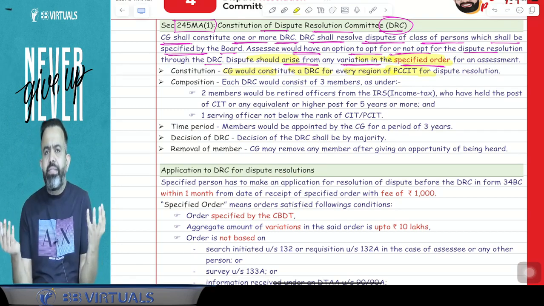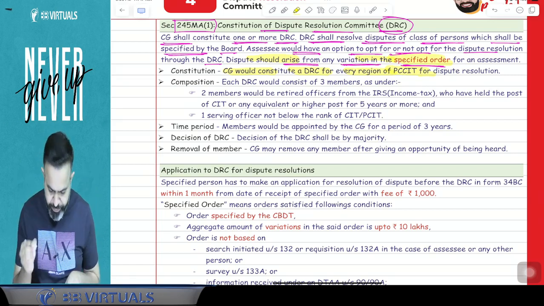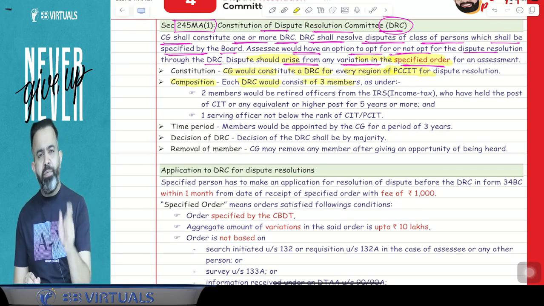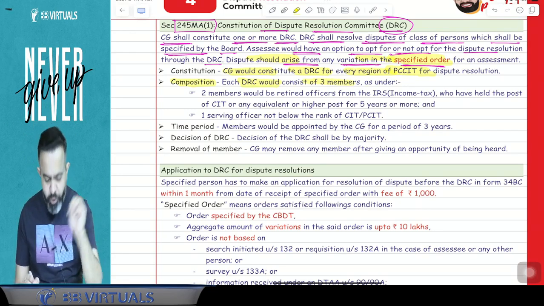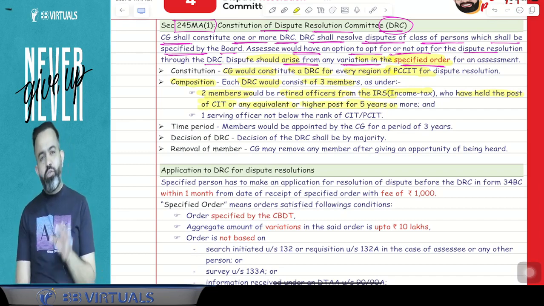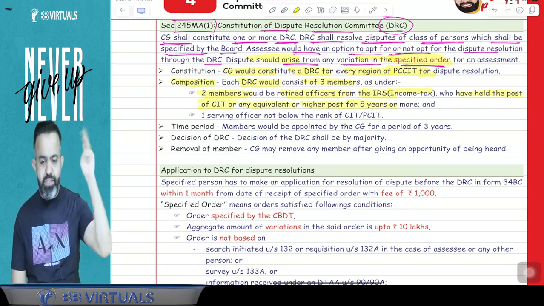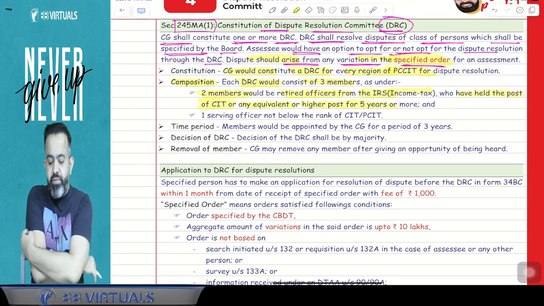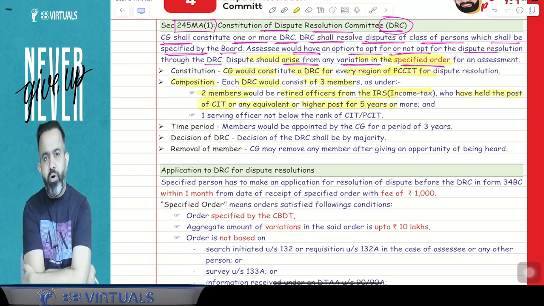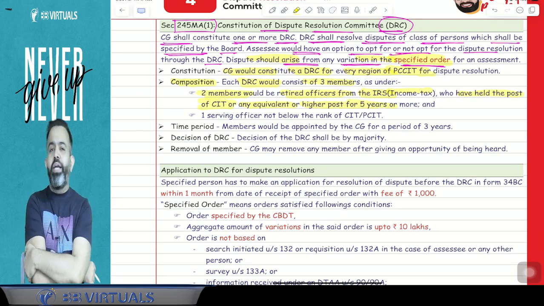But the question is, how many judges will be there in the DRC? So pay attention. Composition: every DRC would consist of 3 members, meaning there will be 3 judges. Two members would be retired officers from the IRS, income tax, who have held the post of CIT or any equivalent or higher post for at least 5 years.